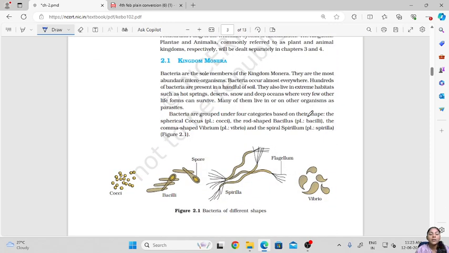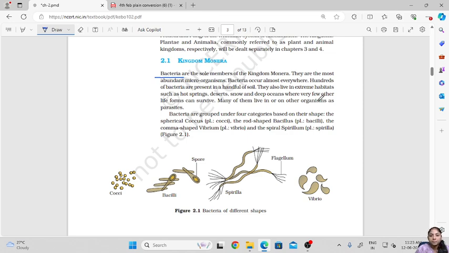Now let us look at the first kingdom, that is kingdom Monera. Bacteria are the sole members of the kingdom Monera. They are the most abundant microorganisms, and bacteria occur almost everywhere. They have a wide survival range.